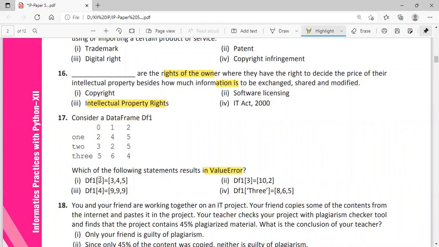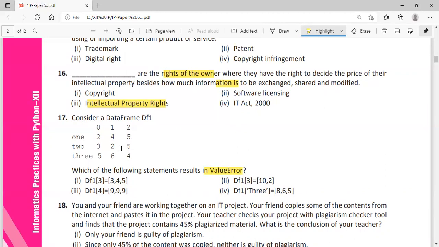So we are going to add 3. Here you are going to add a column, and when you are adding the column, the values for the column should be equivalent to the number of rows. This is the statement for adding a new column. When you are adding the column, you are equating to certain values, and those values should be equal to the number of rows present in the data frame.